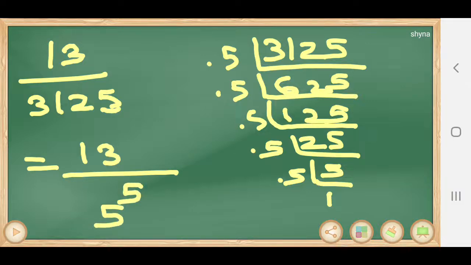Okay. Now we can write 3125 as 5 raised to 5.